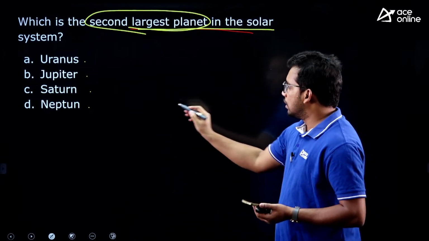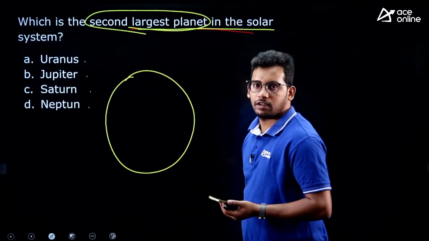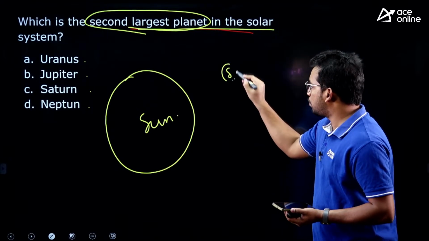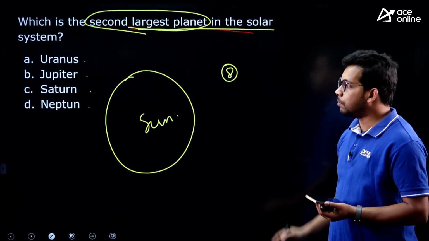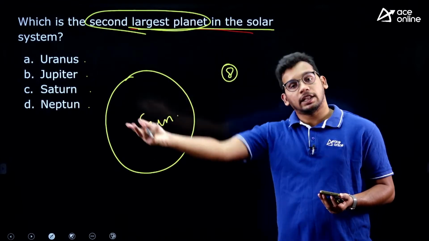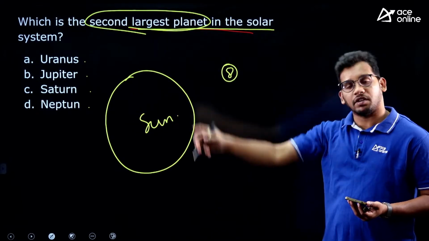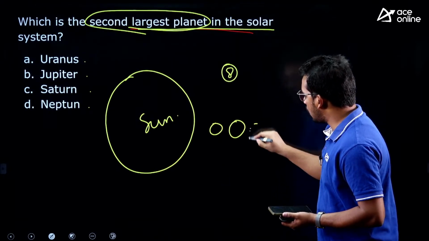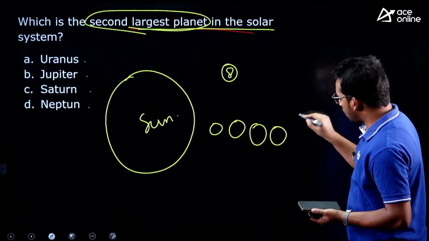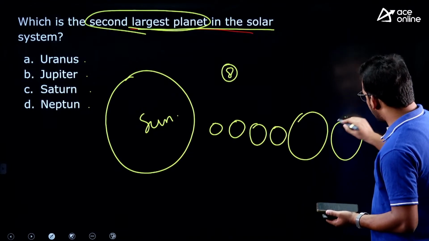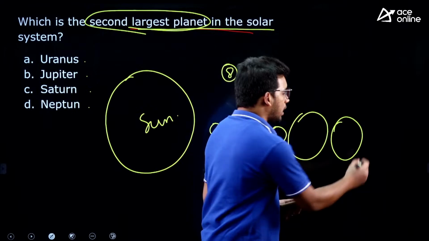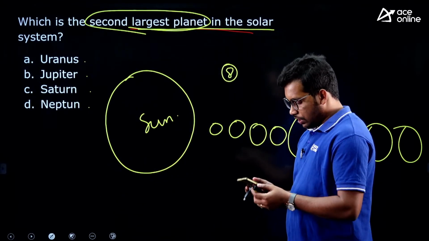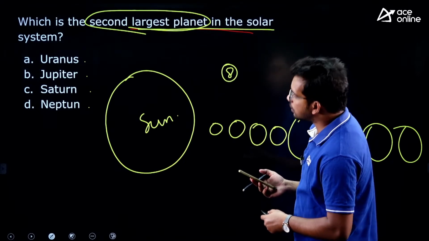If you consider the solar system, let this be the Sun. Now we have a total of 8 planets. Pluto is no more a planet of our solar system because it is revolving in another part of a star as well, that is why it was removed. So we have Mercury, then Venus, Earth, and then Mars, then Jupiter, Saturn, and then Uranus and Neptune. These are the 8 planets, right. Someone has answered it as C also, we will see what the actual answer is.